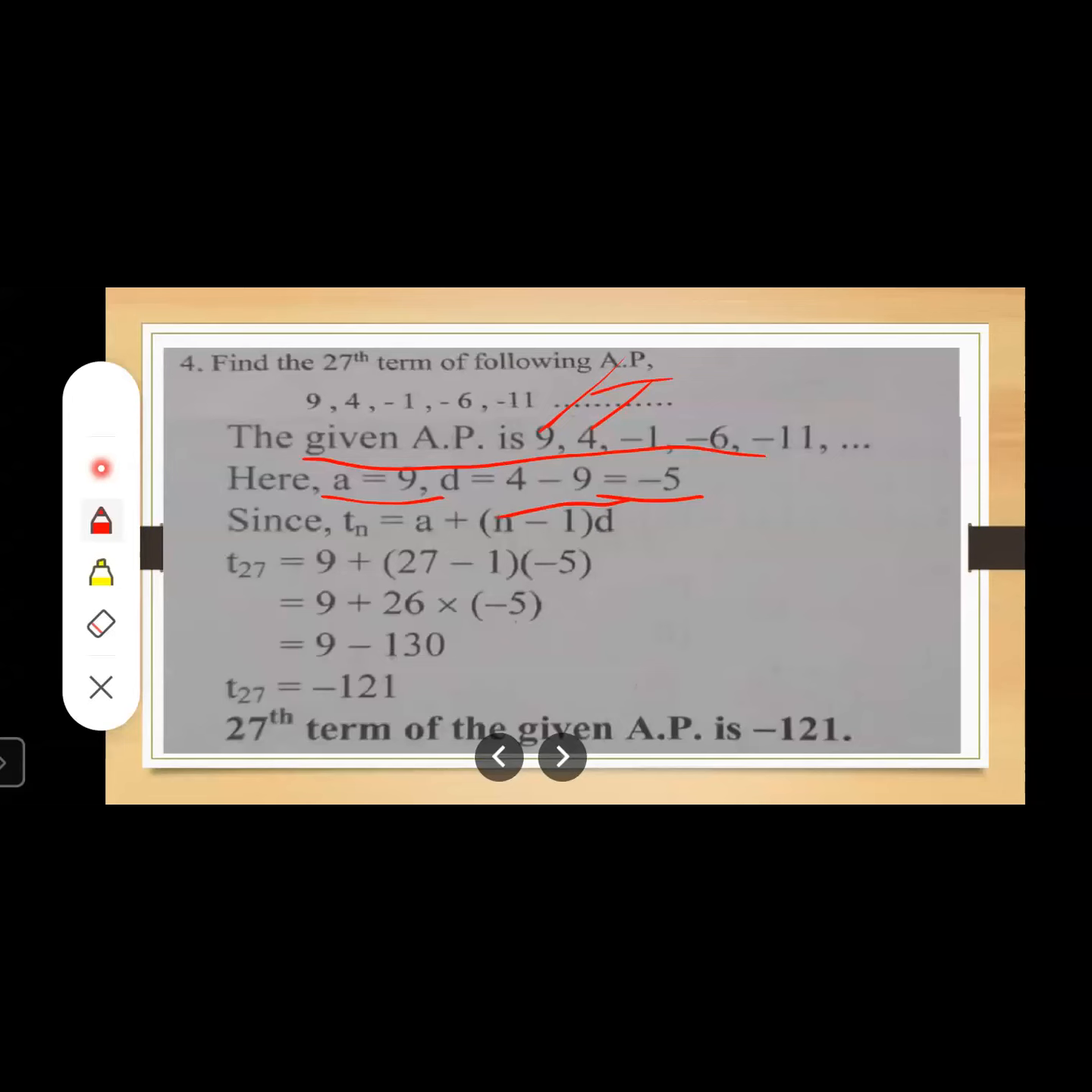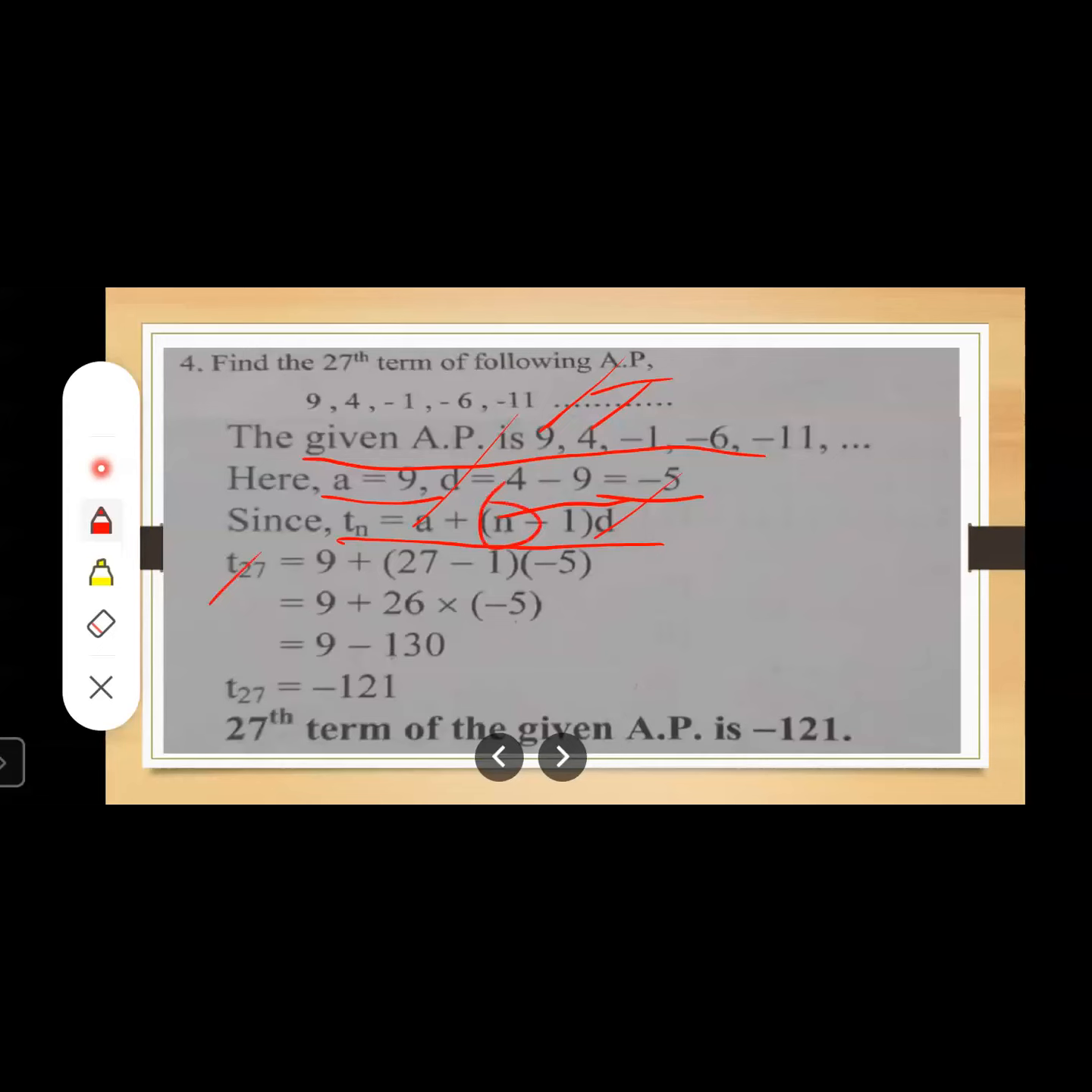Now what we have to find out? We have to find out the 27th term. Okay. Now students, you know the formula. Which formula are we going to use here? Yes, for the AP, we are going to use the formula Tn is equal to A plus n minus 1 into D, right? Okay. Now, let us substitute the values which are given over here. You know the values of A, you know the value of D. What you are going to find out? T27, right? T27.